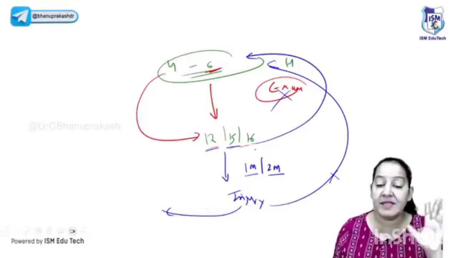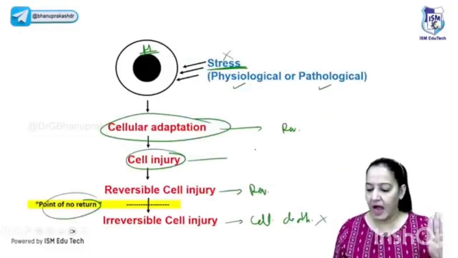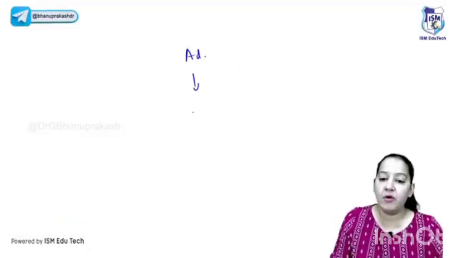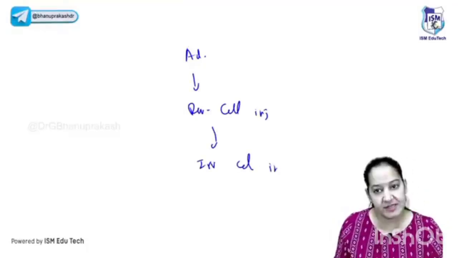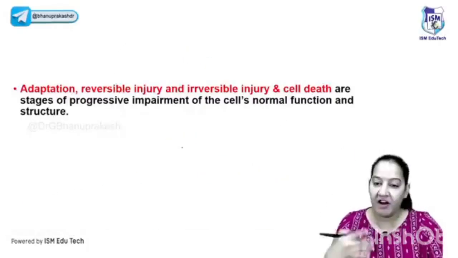You know, you will have many disorders. This is the irreversible cell injury you can have. So this is just an example to understand. I mean to say there are three things that happen back to back. The first thing is adaptation, followed by reversible cell injury, and followed by irreversible cell injury, which is known as cell death. So if the stress continued, these three things are progressive. One by one, they will happen.